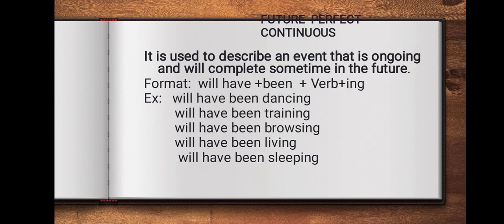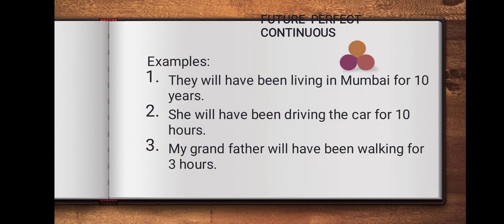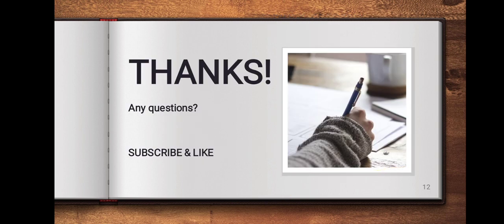Let's see now the future perfect continuous. It is used to describe an event that is ongoing and will complete sometime in the future. Let's see the format of future perfect continuous: will have been plus verb plus ing. Will have been dancing, will have been training, will have been browsing, will have been living, and will have been sleeping. Let's see the examples. They will have been living in Mumbai for 10 years. She will have been driving the car for 10 hours. My grandfather will have been walking for 3 hours.